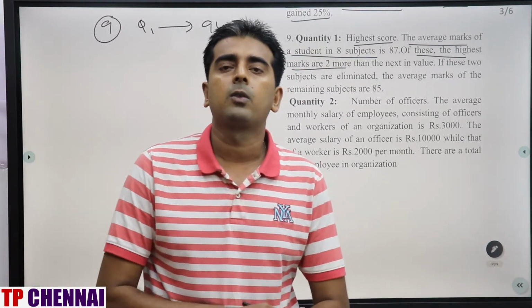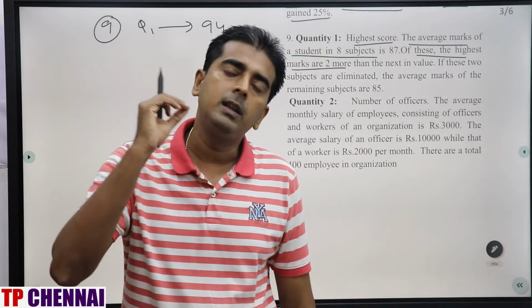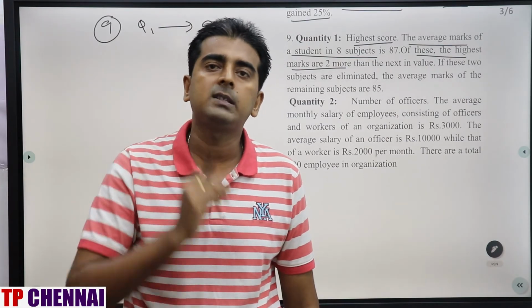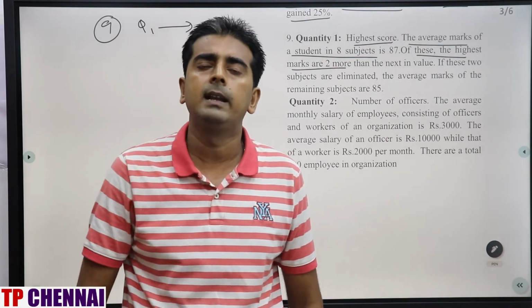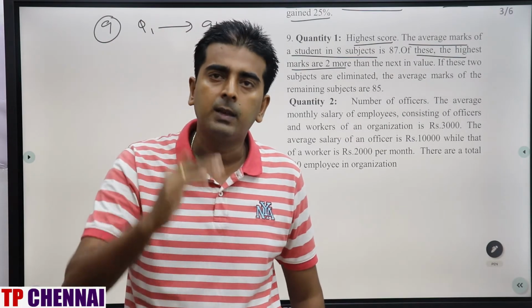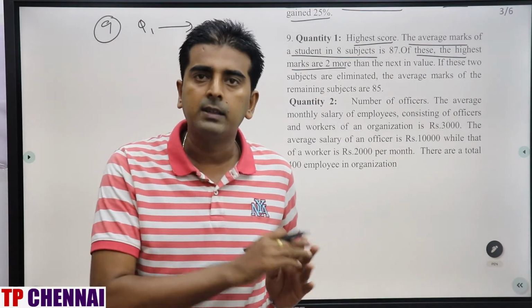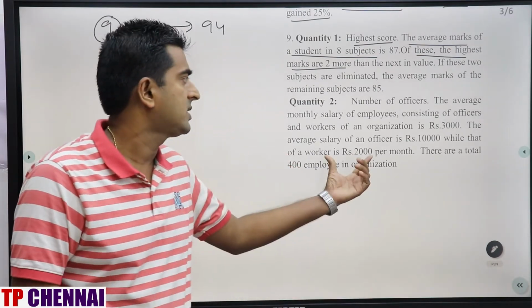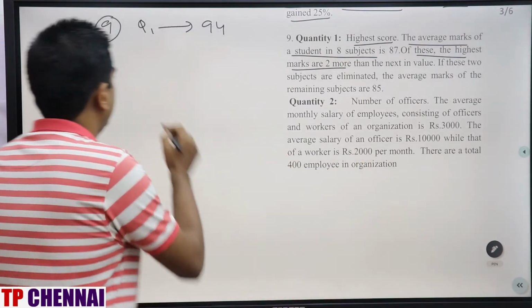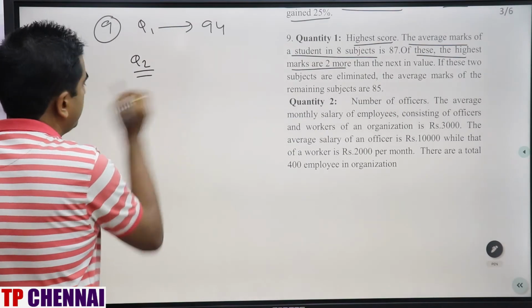The beauty of quantity 1 and quantity 2 is nothing but if you solve both the statements, your concept will be more and more clear. It is equal to your arithmetic, but the way of asking the question is different. Instead of asking a single statement, they are asking in 2 different forms, right? So this is based upon allegation, quantity 2, right? It is purely based upon allegation.